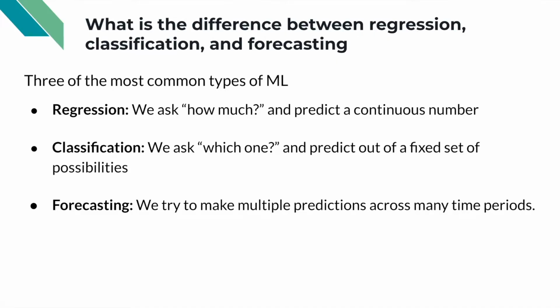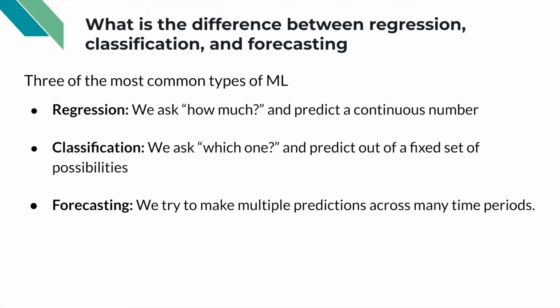In data science, when we build a statistical model, there are three different kinds of models we might be building. The first is a regression problem. We ask the question, how much? And what we're trying to predict is a number.